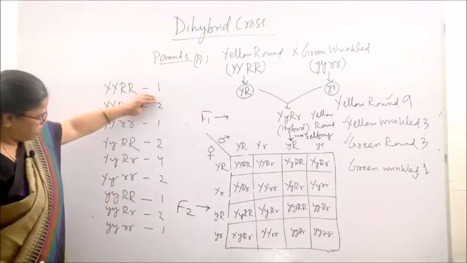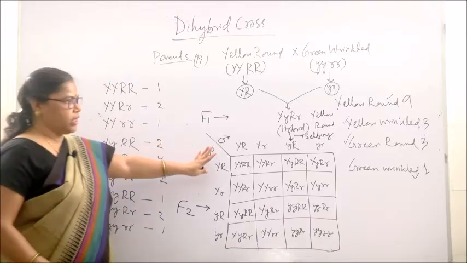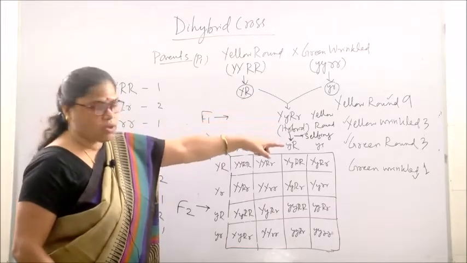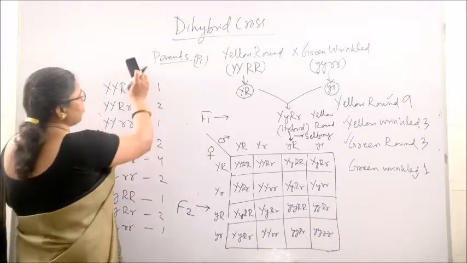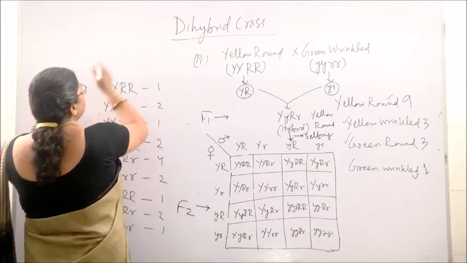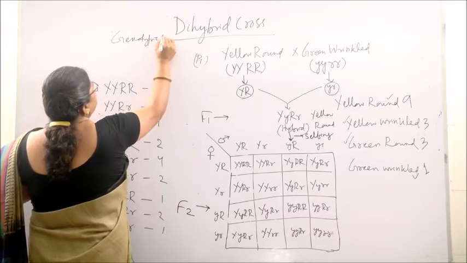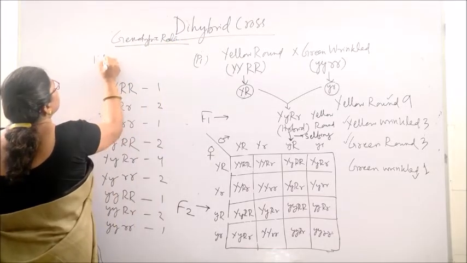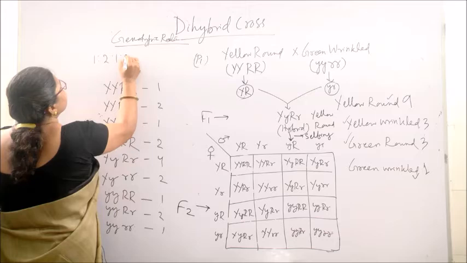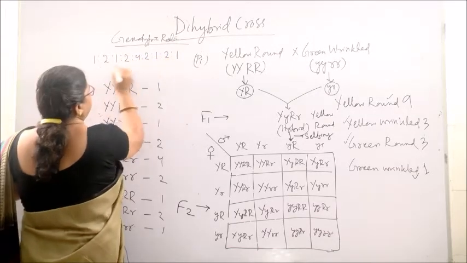So, altogether 1 plus 2 plus 1 plus 2 plus 4 plus 2 plus 1 plus 2 plus 1, it becomes 16. Just like 9 plus 3 plus 3 plus 1 is equal to 16. So, this is called the genotypic ratio of dihybrid cross. So, what is the genotypic ratio of dihybrid cross? The genotypic ratio of dihybrid cross is 1:2:1:2:4:2:1:2:1.